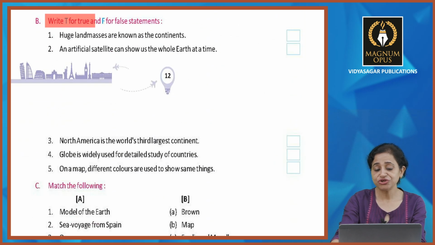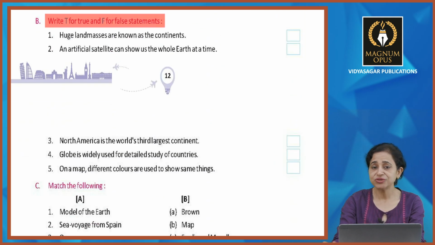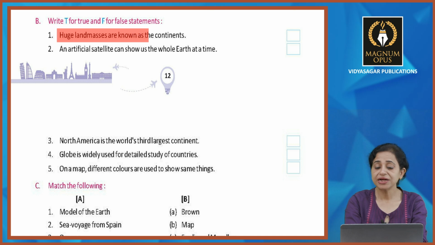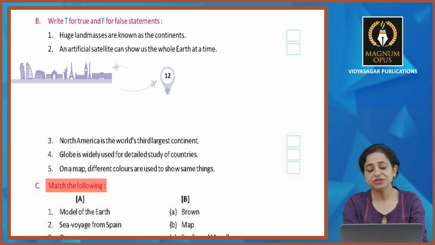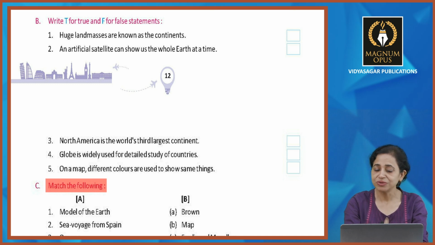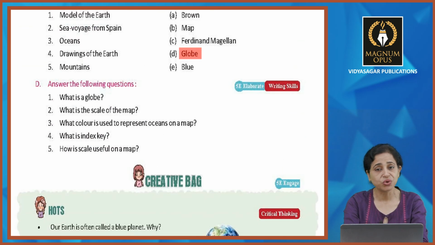Now we have to write T for true, F for false statement, as you have read the chapter and you know every information. So if you find it correct according to your chapter information, you write T, otherwise F. So option 1, huge land masses are known as the continents. Yes, it's right. So write T here. Okay, do likewise, all of you. Match the following. You have to match each word with another part, the B part words, right? Model of the earth, that is globe.